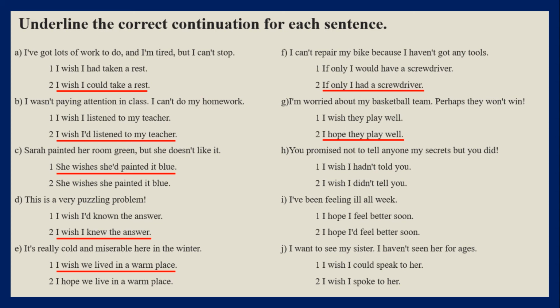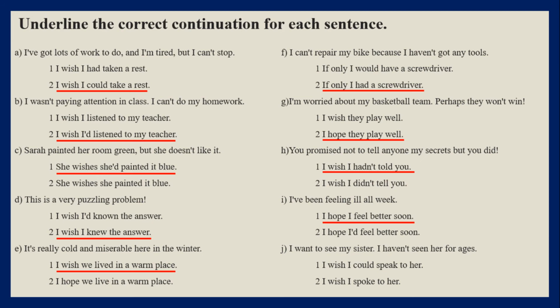H. You promised not to tell anyone my secrets, but you did. This is obviously about a past situation, so it is a regret. I wish plus past perfect. I wish I hadn't told you. I've been feeling ill all week. And so I hope I feel better soon, because after I hope, we could use future simple or present simple.